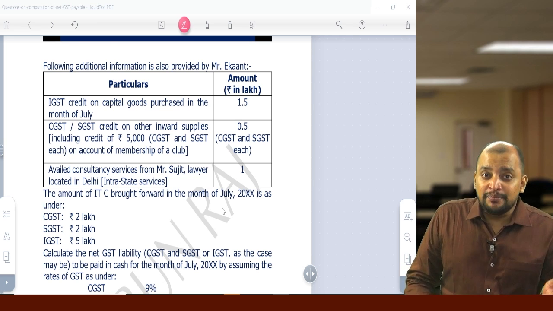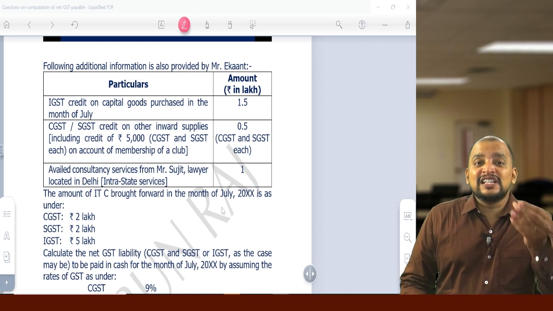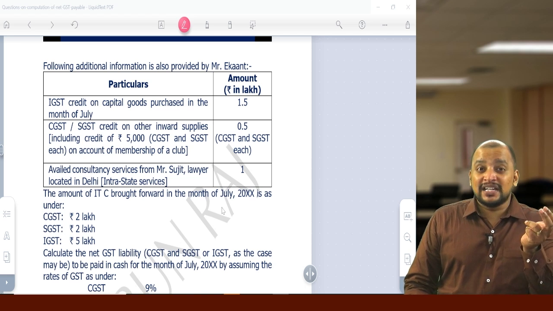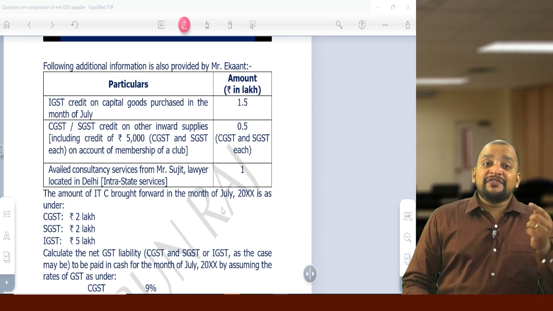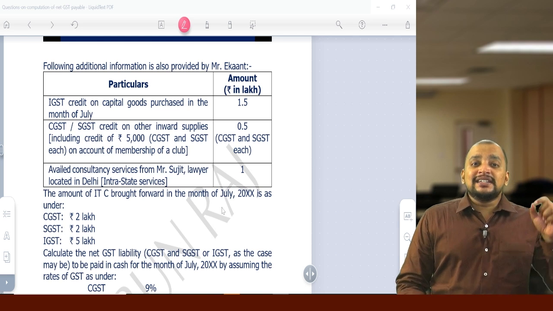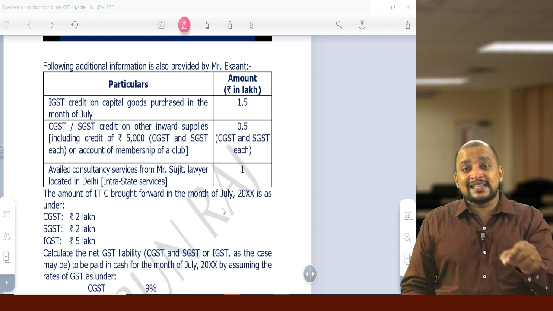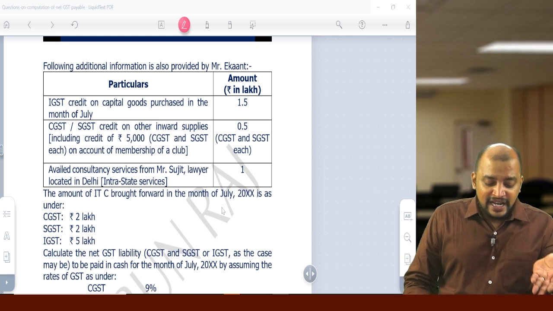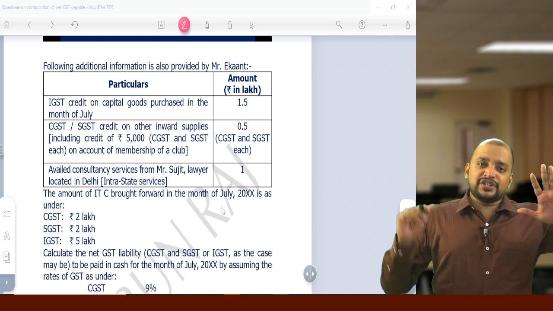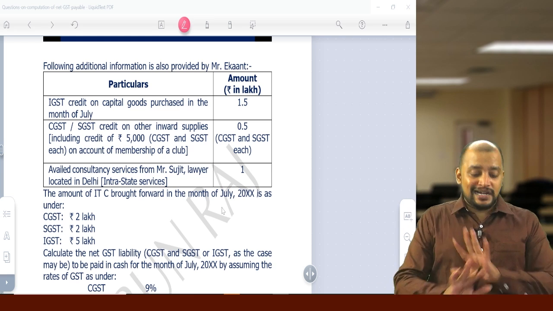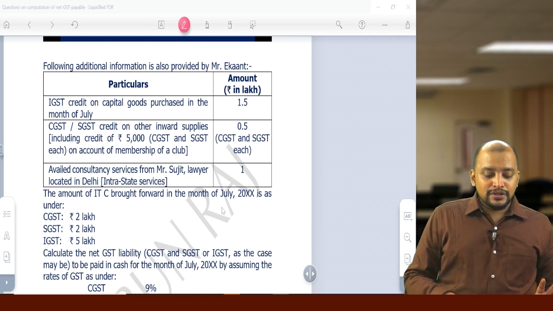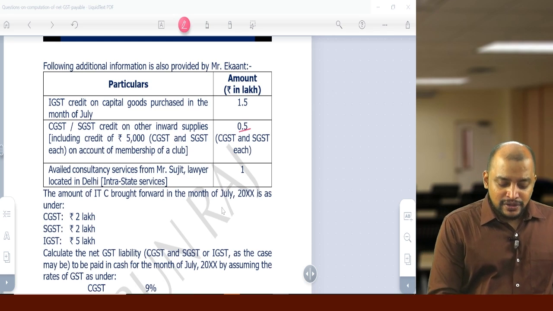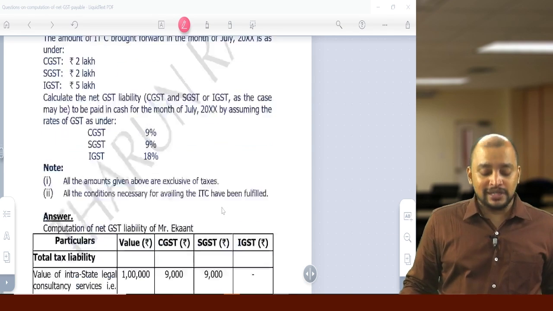Membership of a club, health and fitness center is a blocked credit as per Section 17(5). But when we take ITC, if it is incurred by the employer for the employee under a statutory obligation, then ITC is available to that employer. But it is not given as a statutory obligation. So membership of a club is a block credit, ITC not available on 5,000. So out of 0.5 lakhs, that is 50,000, 5,000 is not available, so the remaining 45,000 credit is available.